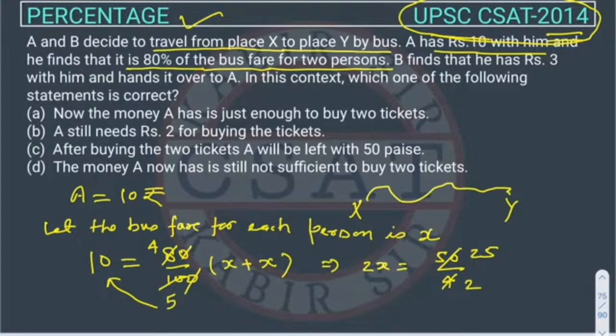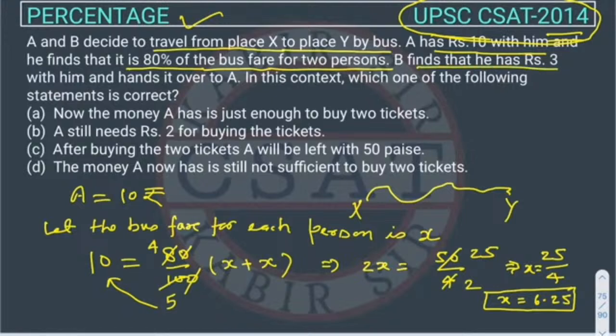Now this 2 will also come this side. So it will become 25 by 4. When you solve this, x will be 6.25 rupees, right? So the fare of the bus is 6 rupees 25 paise, right?